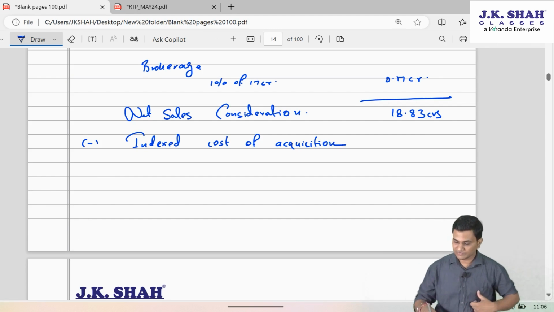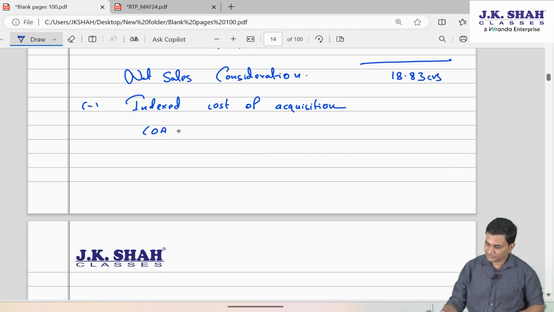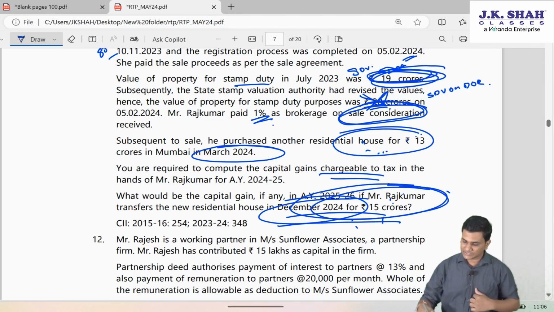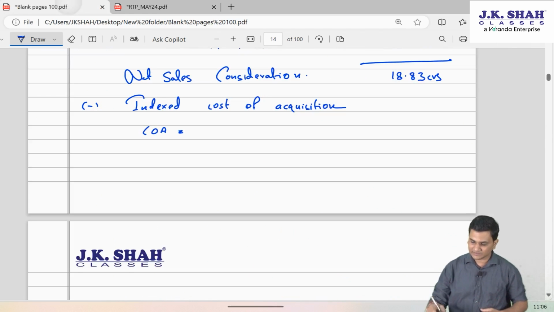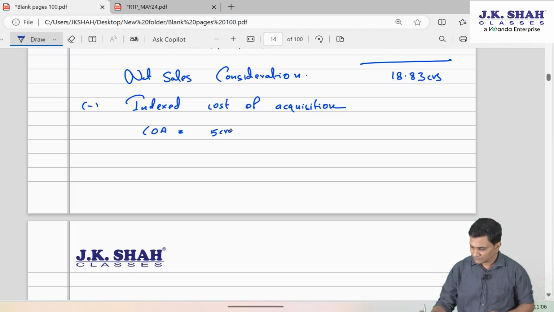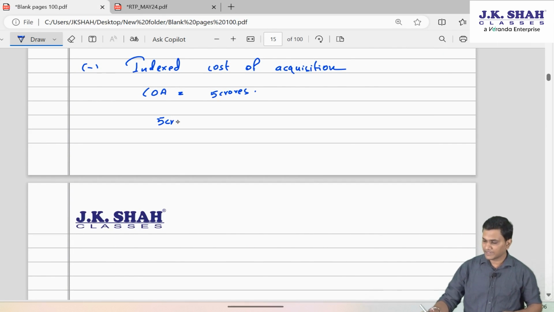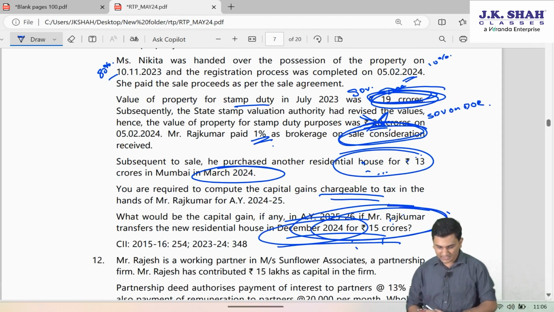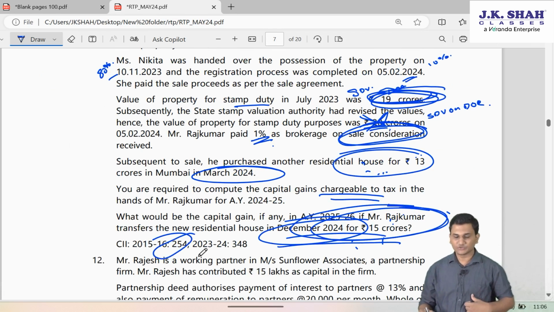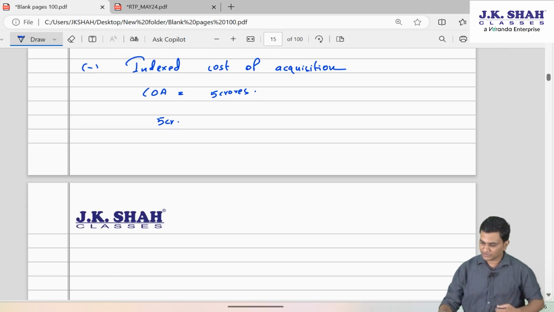But indexed cost of acquisition is always applied on the cost of acquisition. Cost of acquisition in this case is given as 5 CR. So on this 5 CR, we'll apply indexation. They have given us the CII: 15-16 CII is 254, 23-24 is 348.